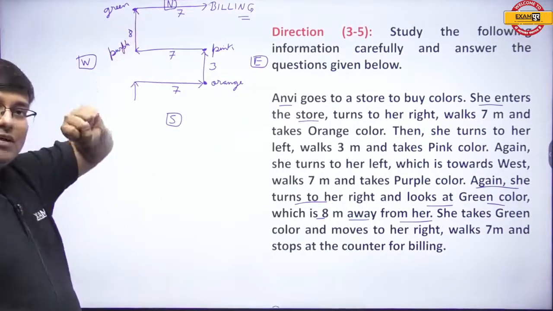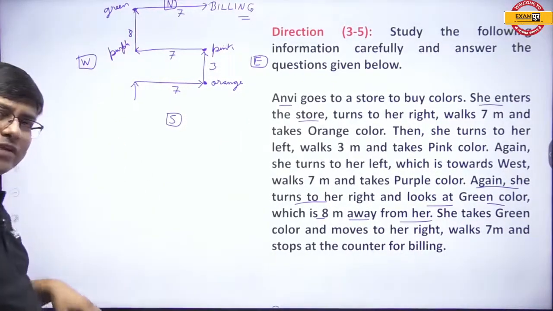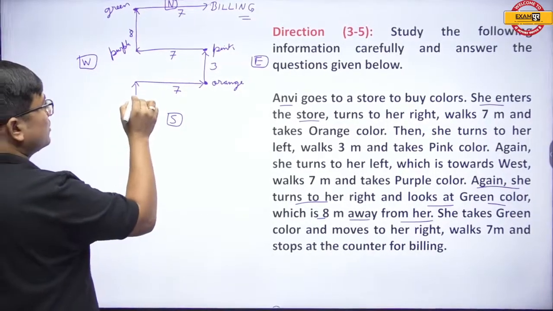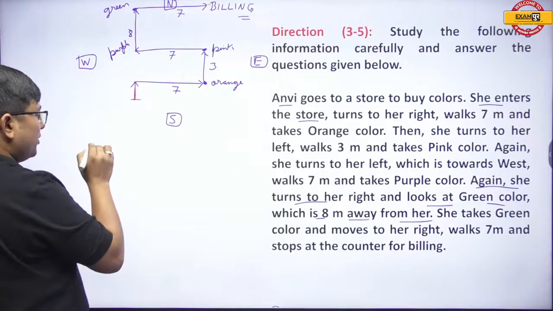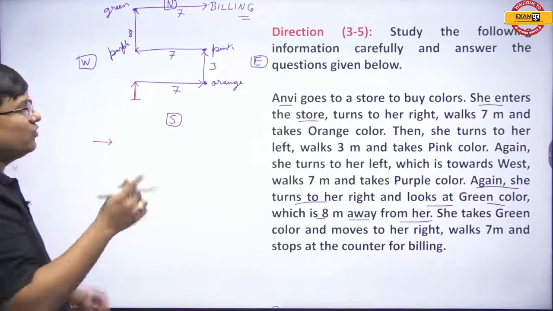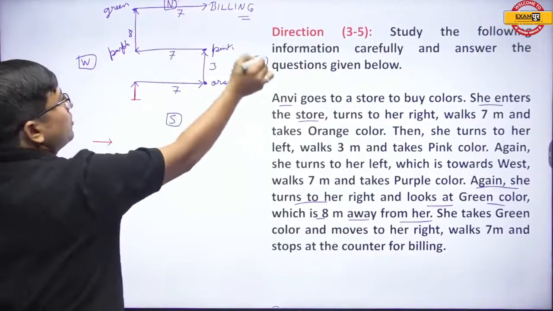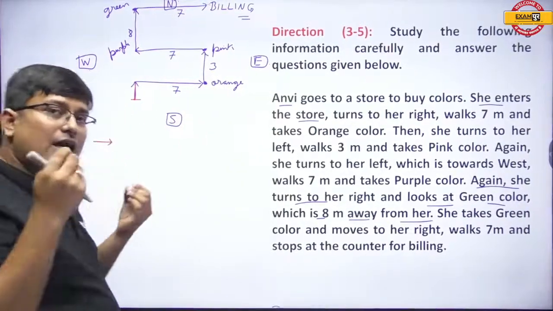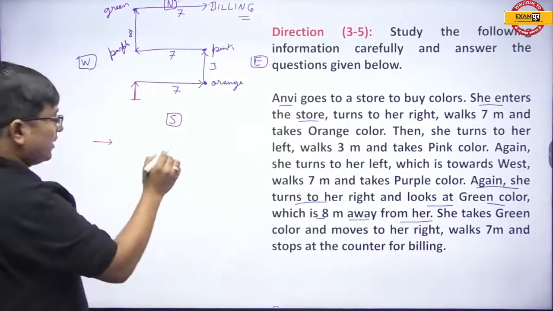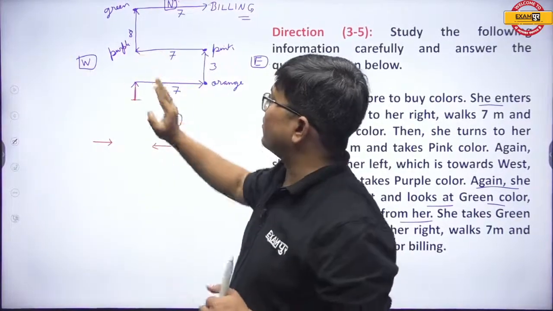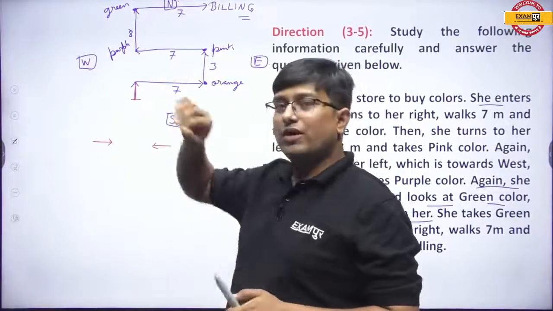This is the structure that we are getting. Now, some person might ask me, sir, you took Anvi to enter the store in this way. What if we would have taken her to enter the store in this way? No issue. The diagram will rotate 90-degree clockwise, and so the directions will also rotate accordingly, and the end result will be same. What if you will take Anvi to enter the store in this way? No issue. The diagram will rotate 90-degree anti-clockwise, and so the directions will also rotate accordingly.